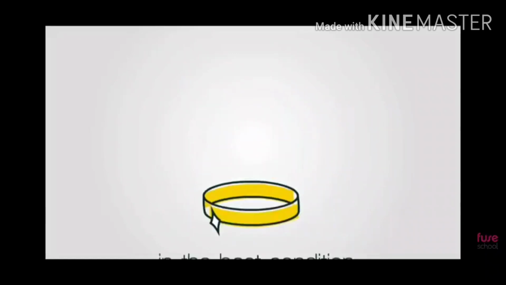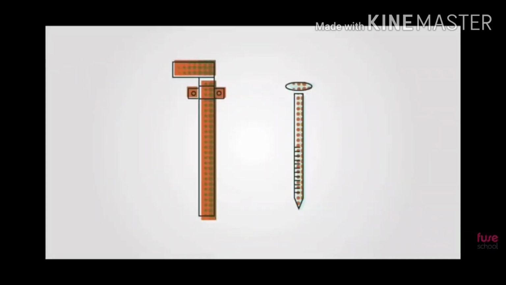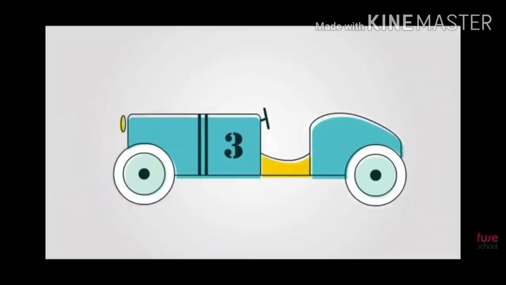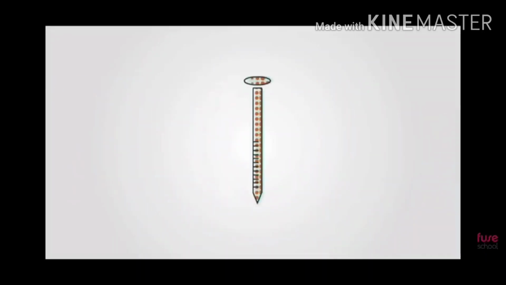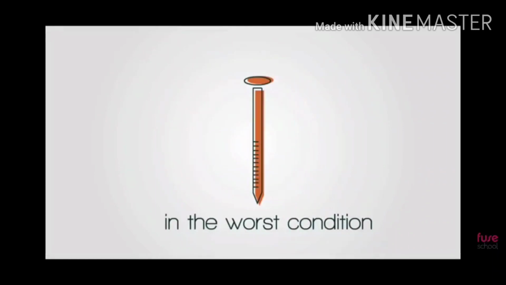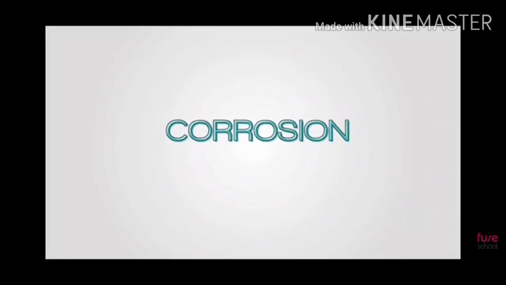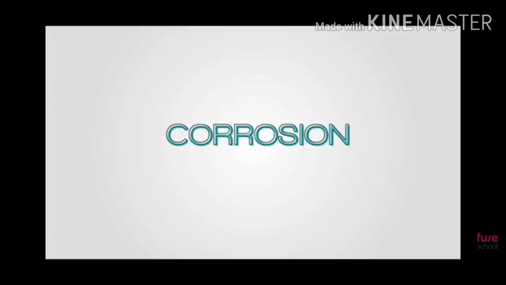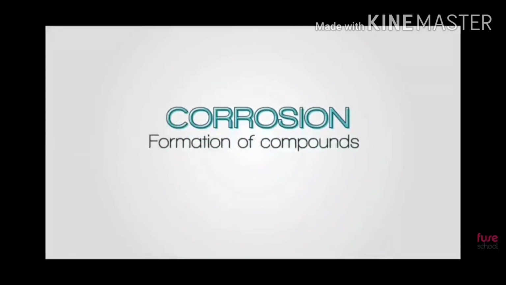It will be in the best condition, and the copper pipe and iron nail will not at all be in best condition, and the aluminium toy will also be fairly okay, will not be disturbed. So we will find that the iron nail will be in the worst condition. So this is called corrosion. Why so? It is because of the formation of compounds on the surface of a metal.